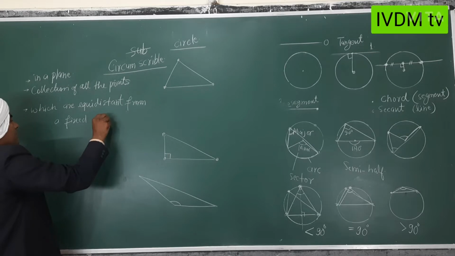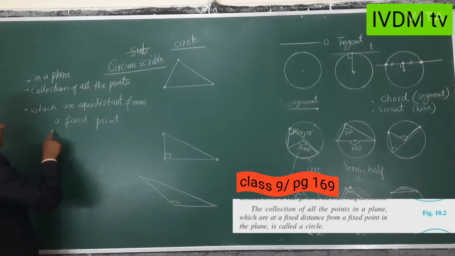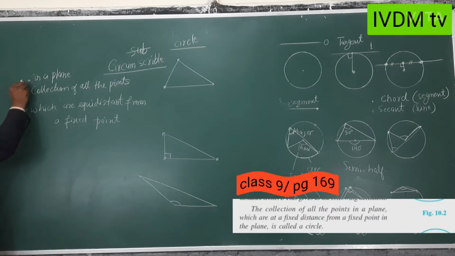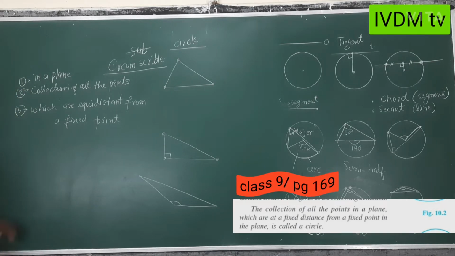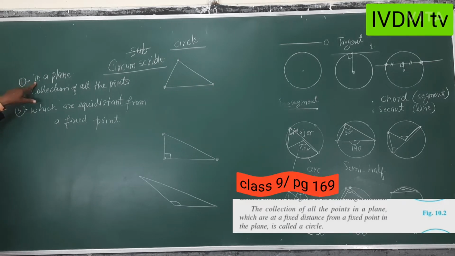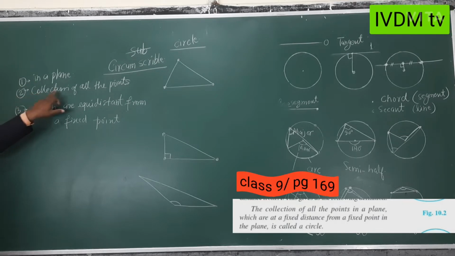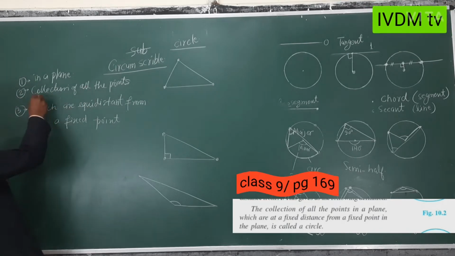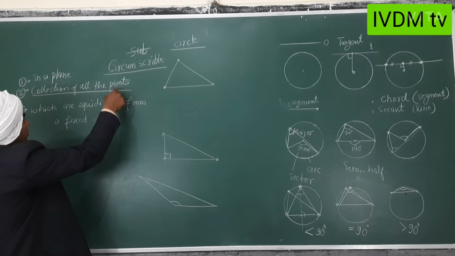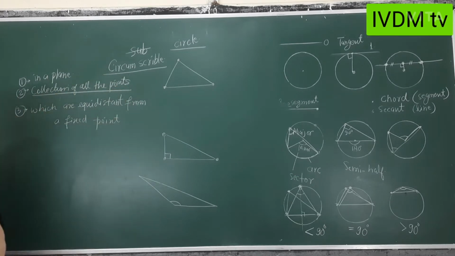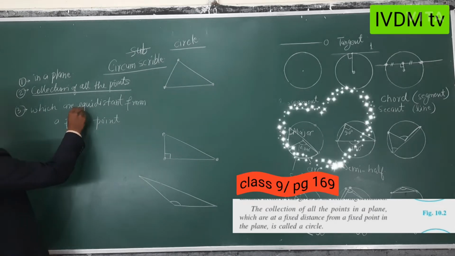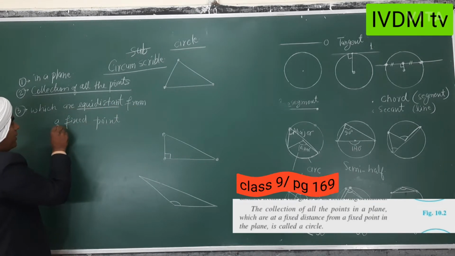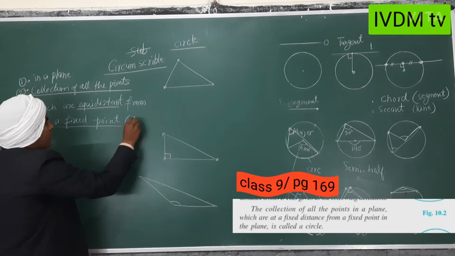So in a circle, the 3 conditions are there, 1, 2 and 3. And this fixed point is called the center.